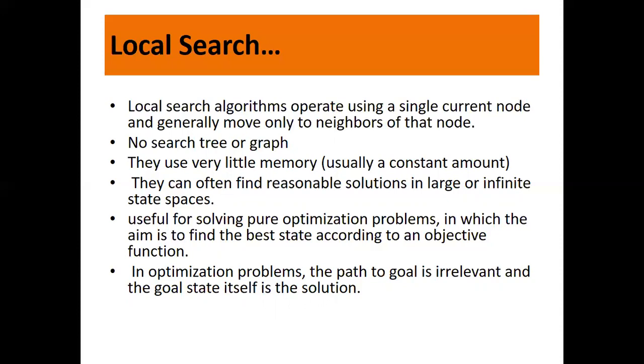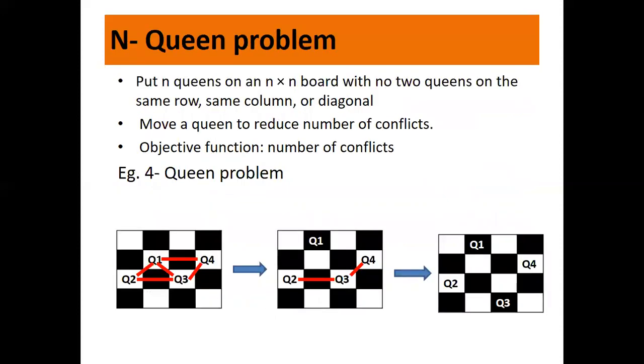Let us look at a very simple example, the n-queen problem. The n-queens problem is like your chessboard. Here we put n queens on an n by n board with no two queens on the same row, same column or diagonal. Otherwise they will attack each other. So what you need to do is move a queen to reduce the number of conflicts, that is, the number of attacks. And the objective function is the number of conflicts. So instead of taking the n queen or 8 queen problem, I have taken a smaller example to make the concept more clear. That is the 4 queens problem.